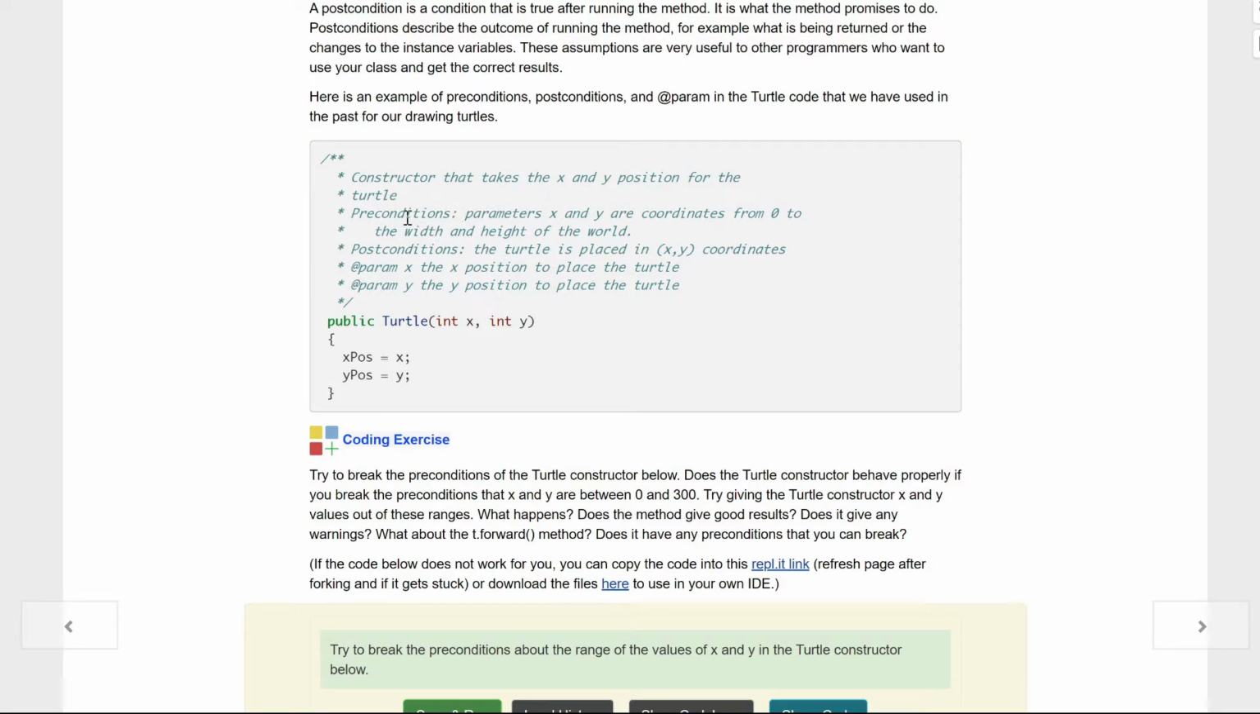So precondition just basically says, hey, here is the size of your world. That's what has to go in. Postcondition says, hey, did it go inside those? Parameter X is the X position. Parameter Y is the Y position. And then we just go down here. Key to this, kids, just from all of these comments, I can see exactly what they're trying to do right here.